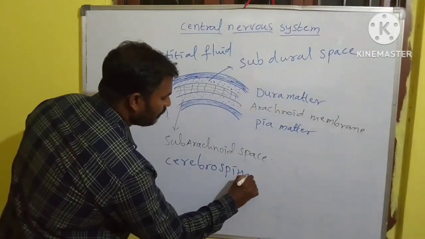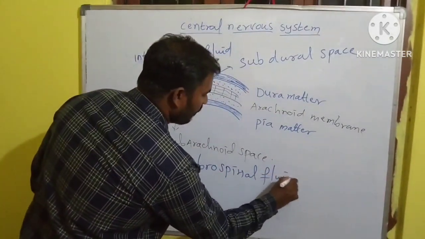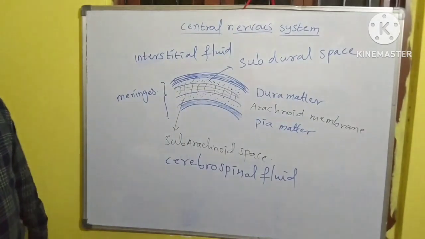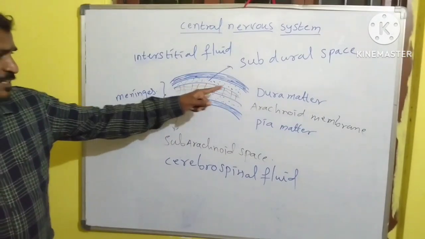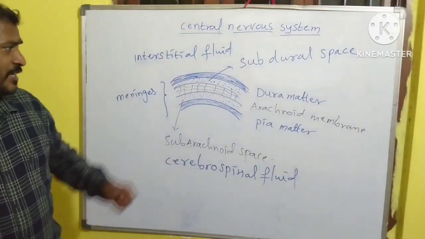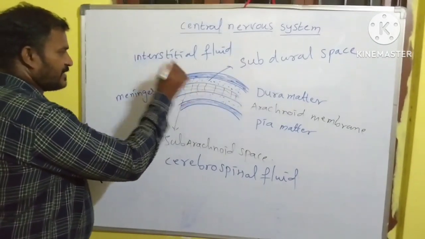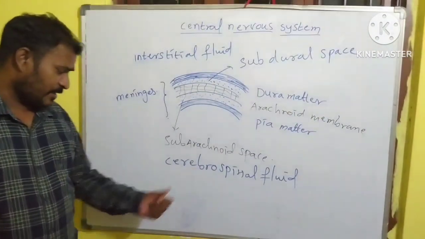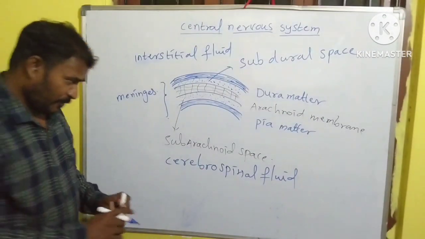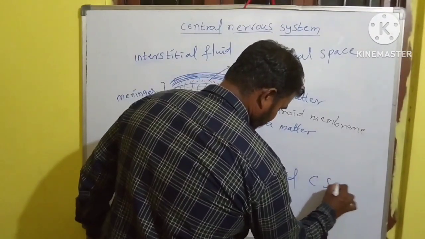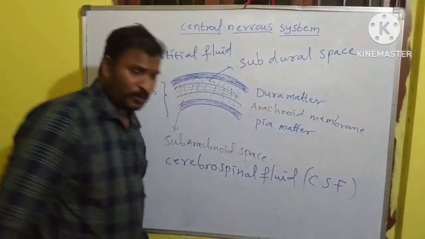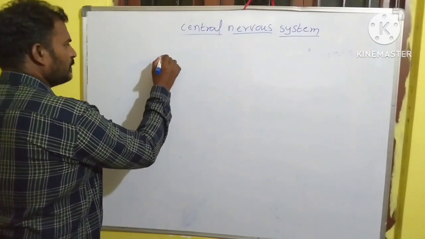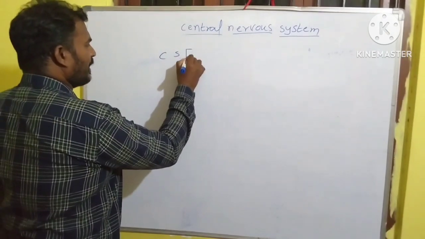Okay? Cerebrospinal fluid. The fluid present inside the subdural space is called interstitial fluid, and the fluid present inside the subarachnoid space is called cerebrospinal fluid, in short form CSF.